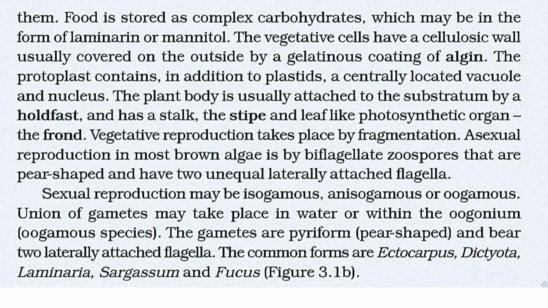Asexual reproduction in most of the brown algae is by biflagellate zoospores that are pear-shaped and have two unequal laterally attached flagella. Sexual reproduction may be isogamous, anisogamous or oogamous. Union of gametes may take place in water or within the oogonium, that is in oogamous species. The gametes are pyriform, that is pear-shaped, and bear two laterally attached flagella. The common forms are Ectocarpus, Dictyota, Laminaria, Sargassum and Fucus.